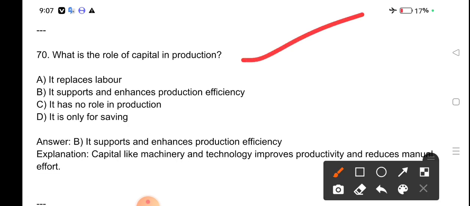What is the role of capital in production? It replaced labor, it supports and enhances production efficiency. It has no role in production, it is only for saving. It supports and enhances production efficiency. Capital like machinery and technology improve productivity and reduce manual efforts.